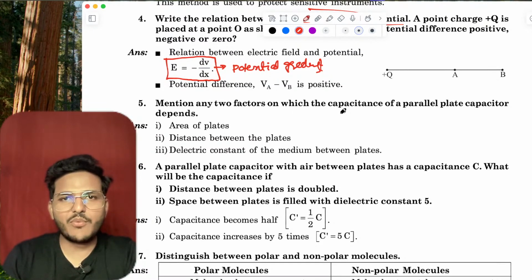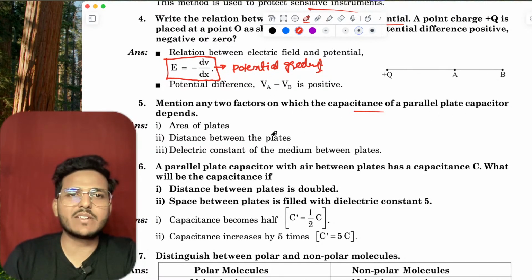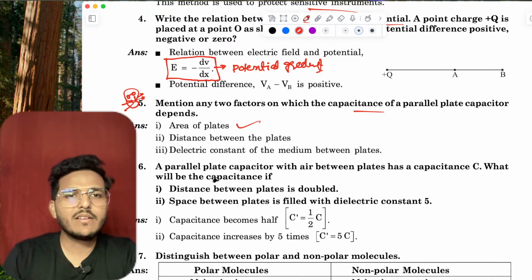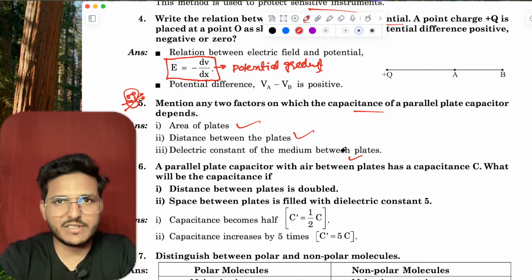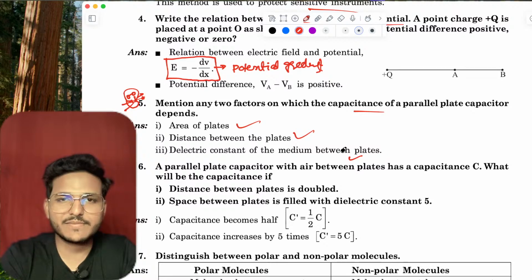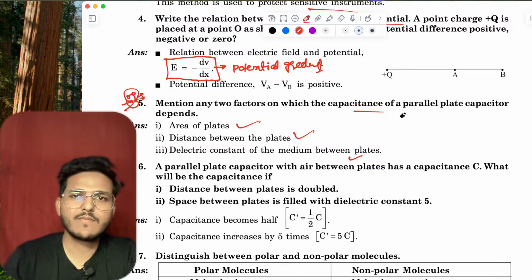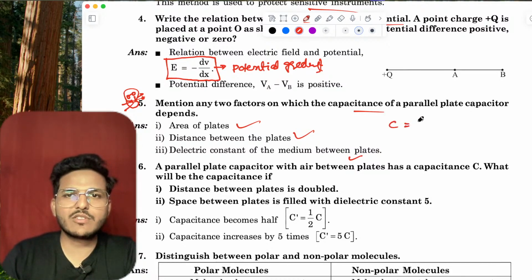Mention 2 factors on which the capacitance of a parallel plate capacitor depends. This is also an important question. We have 3: area, distance between the plates, and the dielectric constant. C equals epsilon naught times A by d.